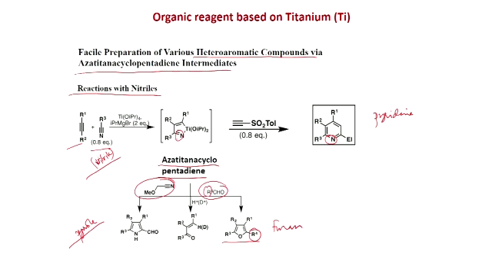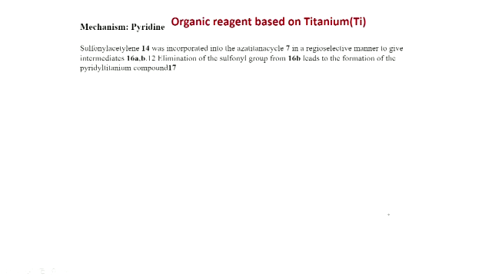Alternatively, if you treat this intermediate just with H plus, then the hydrolysis of the imine happens, and you get this alpha beta unsaturated ketone. So alpha beta unsaturated ketone is formed. If you do not put another electrophile, then you get this ketone, and this work was published in JACS 2006. So, we will discuss